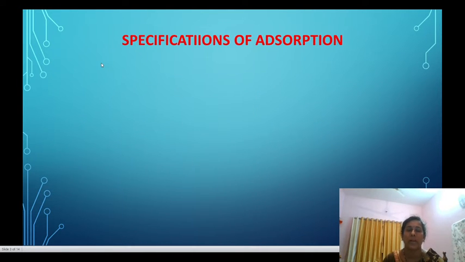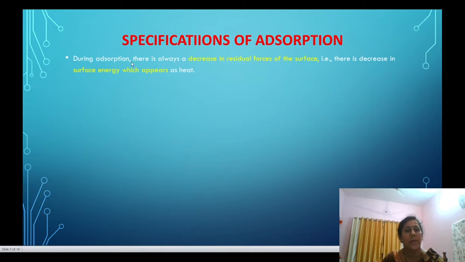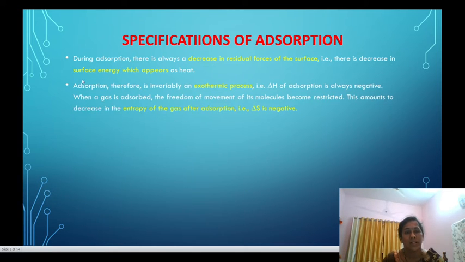Now we are going to discuss the specifications of adsorption. It is also called the characteristics of adsorption. First one is, during adsorption there is always a decrease in residual forces of the surface. That is, there is a decrease in surface energy which appears as heat. Now which kind of energy appears as heat? Here note that adsorption is invariably an exothermic process. Exothermic means what? That is, heat is given out.